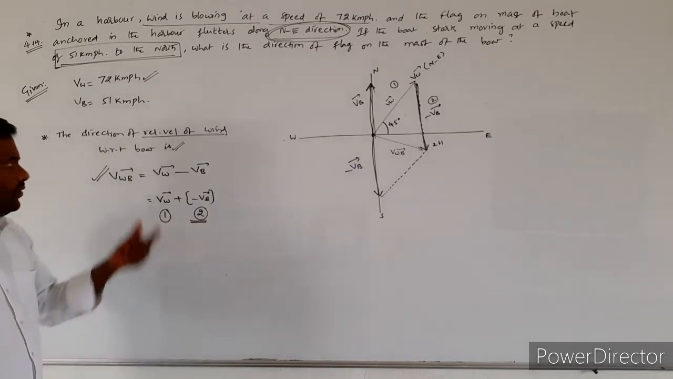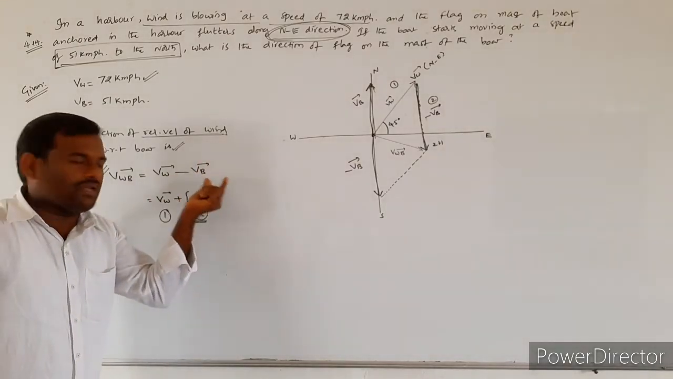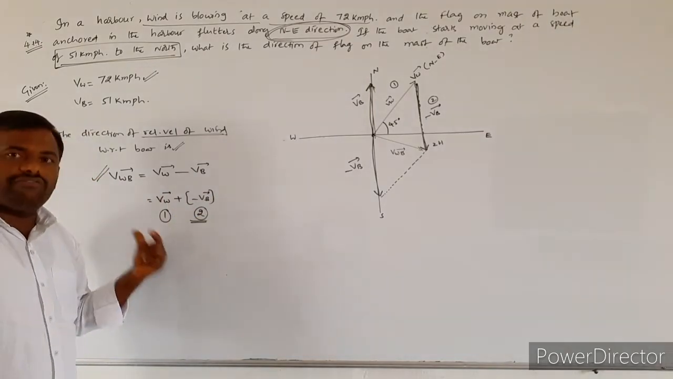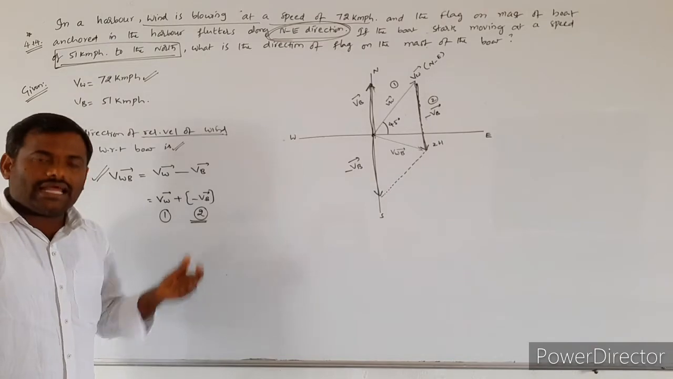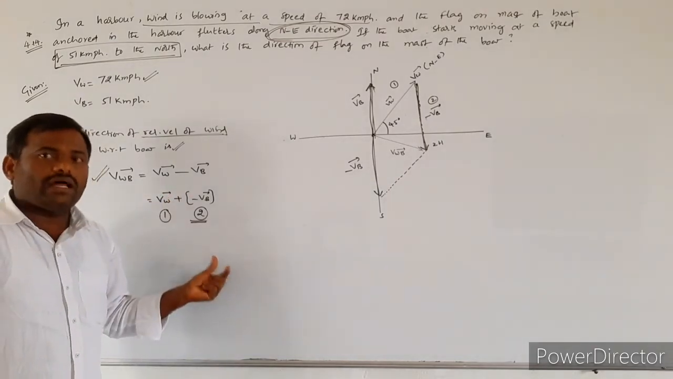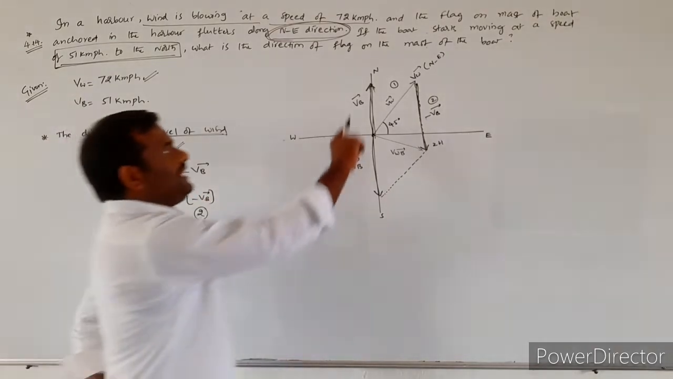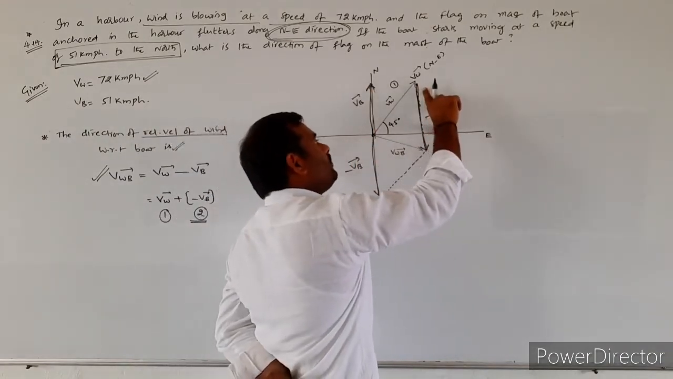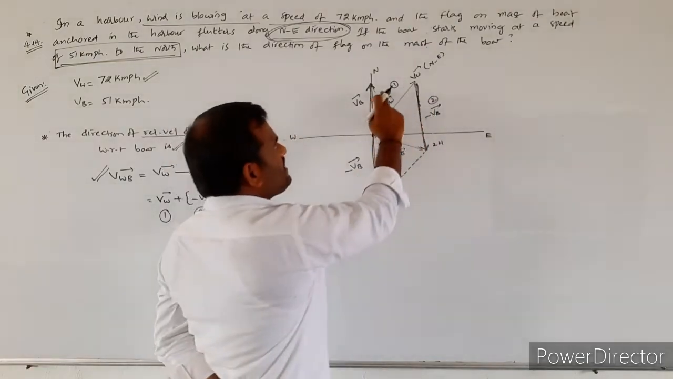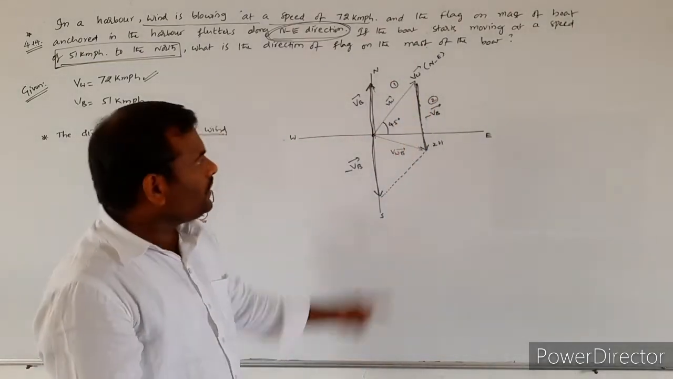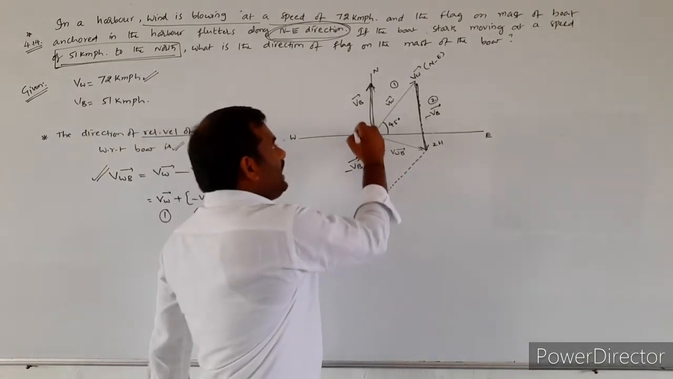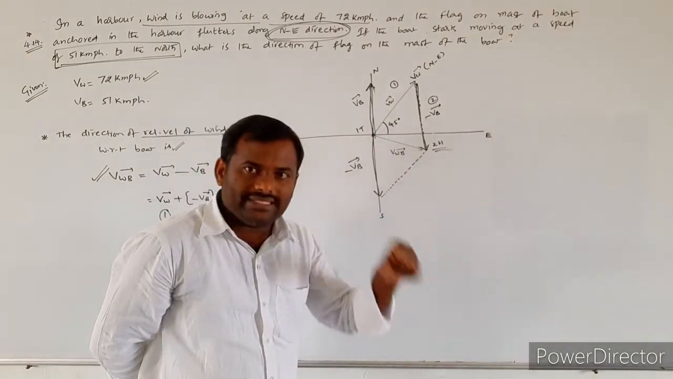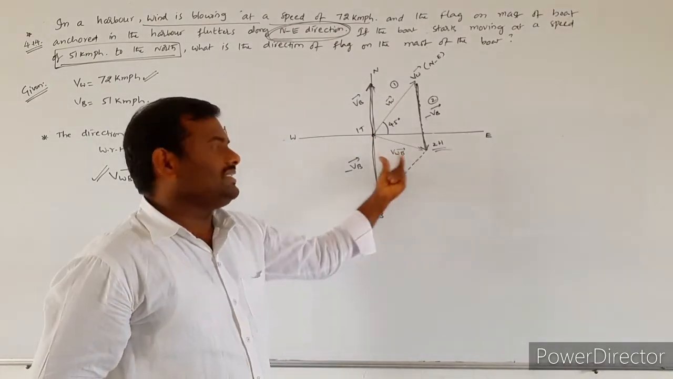VWB bar is equal to VW bar minus VB bar. So it is nothing but the addition of the velocity of the wind vector and the negative vector of the velocity of the boat. If it is VB bar, it is nothing but minus VB bar. The same parallel vector is drawn here. So this is the first vector and this is the second vector. The resultant will be drawn from the tail of the first vector to the head of the second vector. So graphically we represented the direction of the resultant.